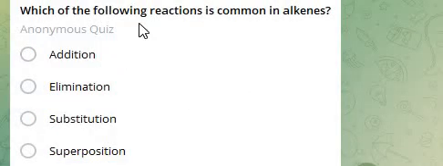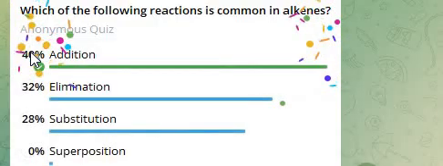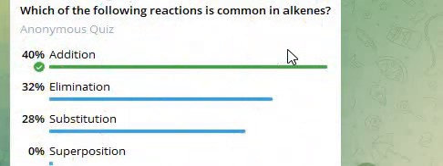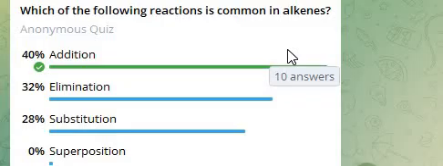Next question. Which of the following reactions is common in alkanes? Options: addition, elimination, substitution, superposition. Answer is addition, because alkenes are unsaturated hydrocarbons that contain a carbon-carbon double bond.